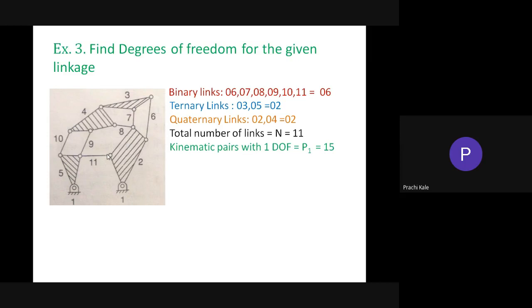How to get this value of P1? Is it clear how to get this value of P1? This is very important. Now in this case, P2 is equal to 0. Why is P2 equal to 0 in this case?